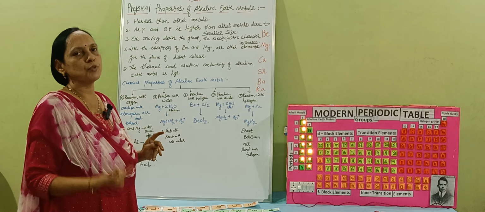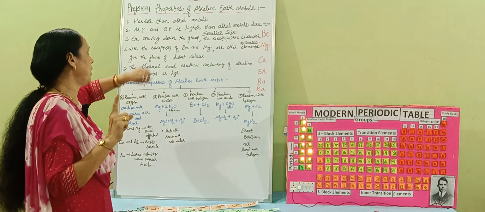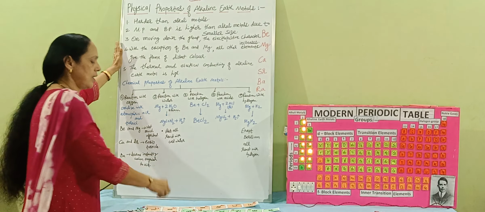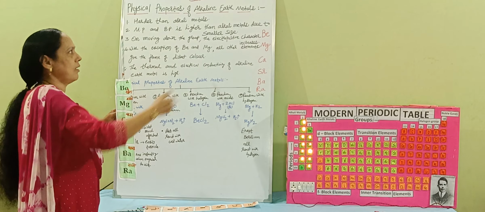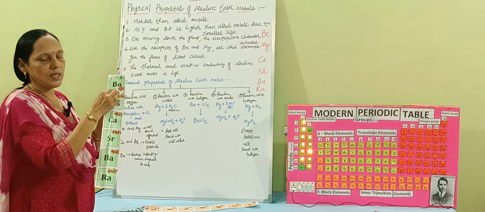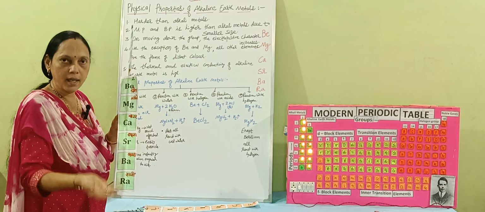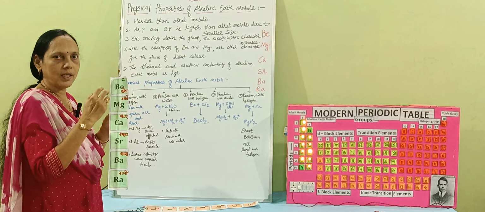Once again, I want to recapitulate the particular properties. Physical property, first one, these are harder than which metal? Alkali metal. These are harder than the first group element, alkali metal. Melting point as well as boiling point is a little bit higher because of what? Due to their smaller size.